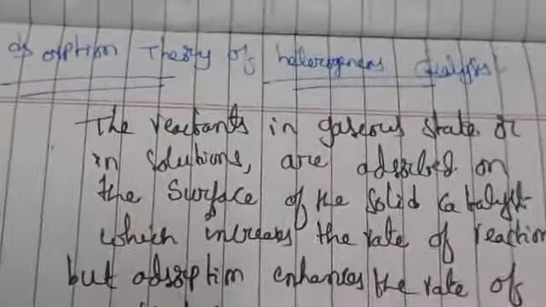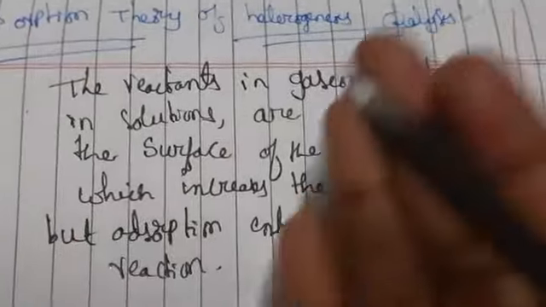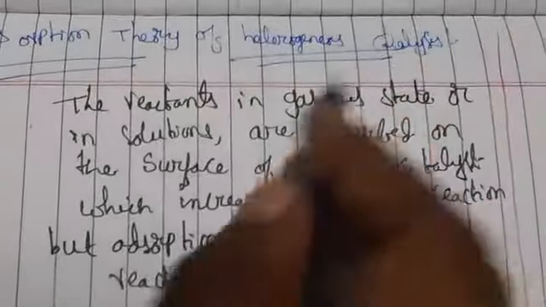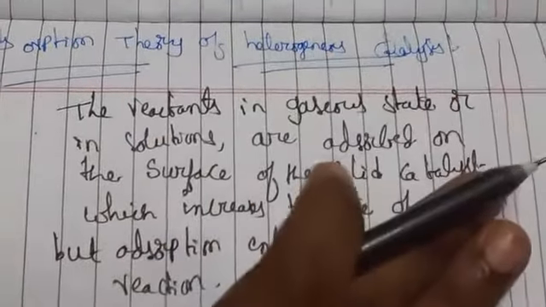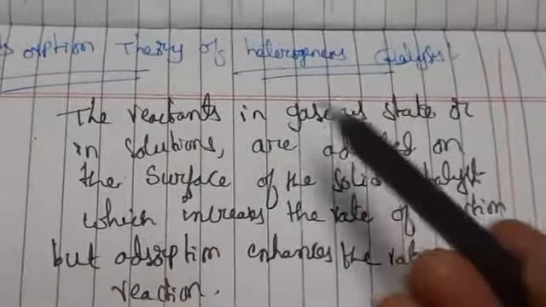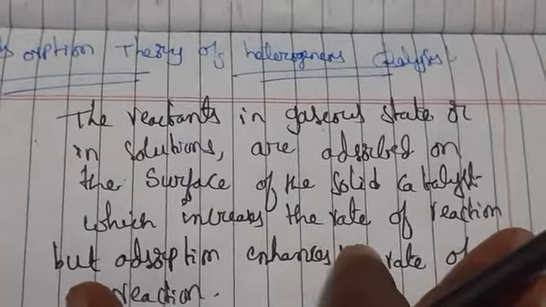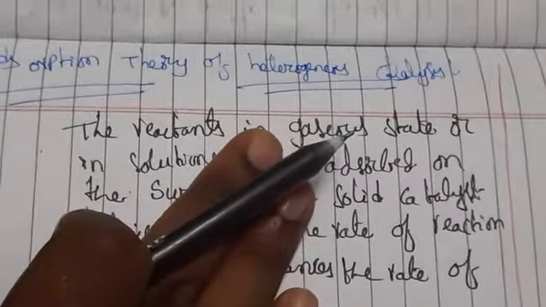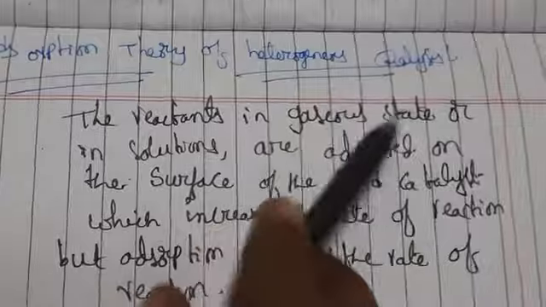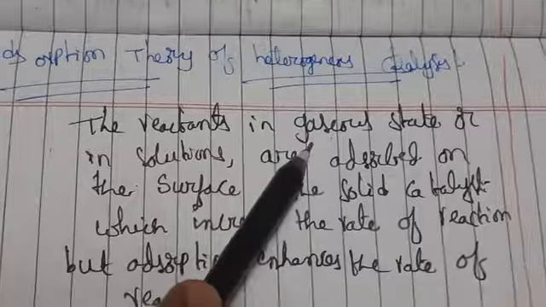Adsorption is when, on a solid surface, gaseous molecules or liquid molecules adsorb. In the same way, the reactants we are taking should be in the gaseous state or in the liquid state, and they are adsorbed on the surface of the solid. If you think of paper as a solid, and I have written here with a pen, assume that the words I have written with the pen are in a gaseous or liquid state.